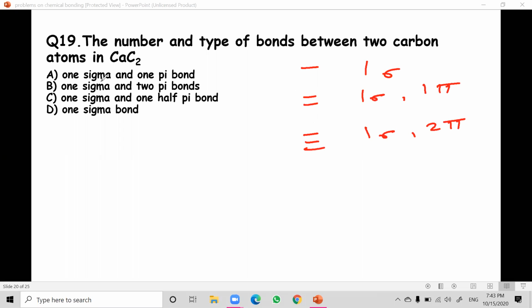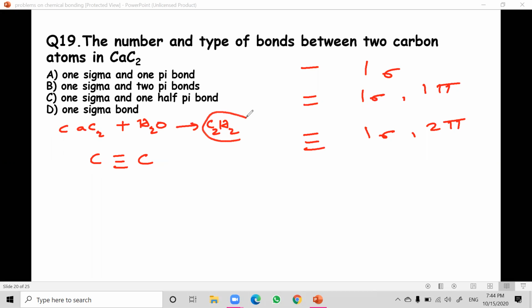And in calcium carbide, CaC2, the carbon atoms are linked by a triple bond, C triple bond C, because the hydrolysis of calcium carbide leads to the formation of C2H2. If you take this equation, CaC2 on hydrolysis forms C2H2, very, very important.